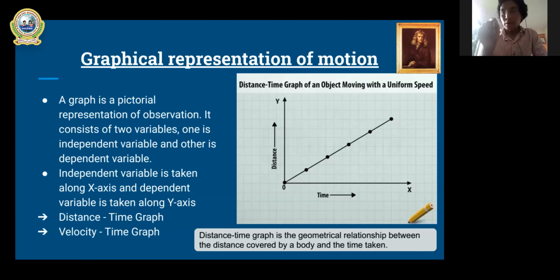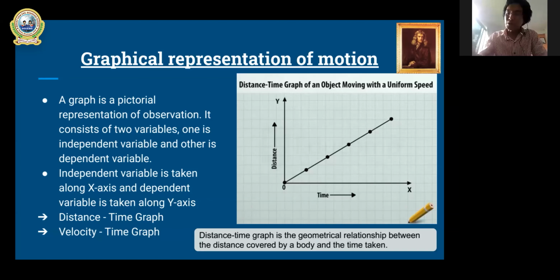Between these two variables, one is the independent variable, that means it does not depend on the other, and another variable depends, and that is called the dependent variable. In the distance time graph for class 9, time is always independent, no matter whether the body is at rest or in motion.